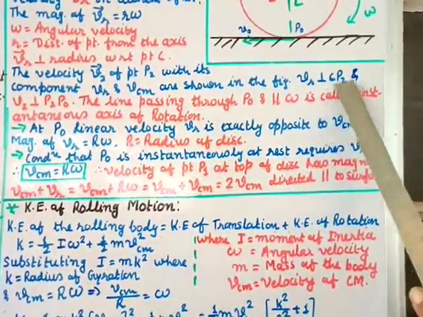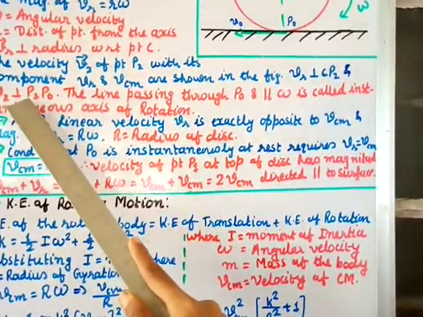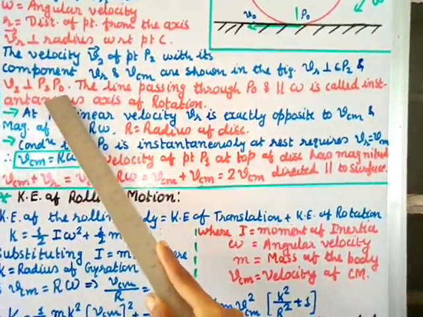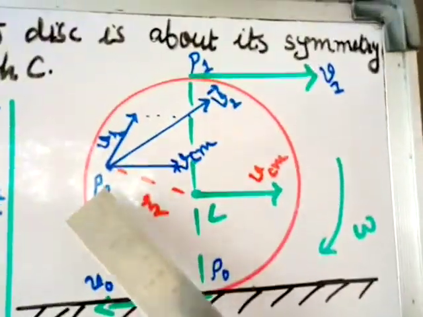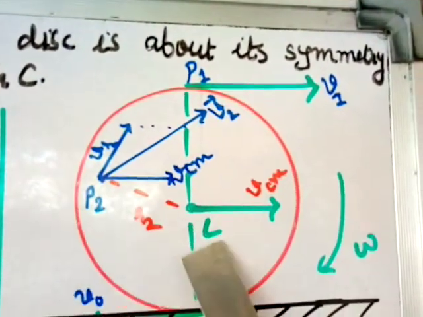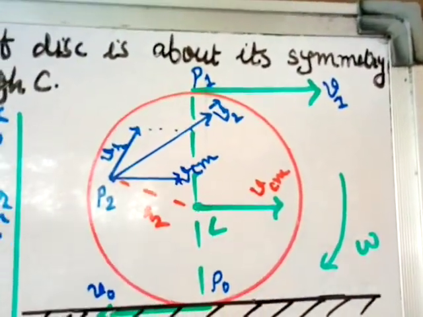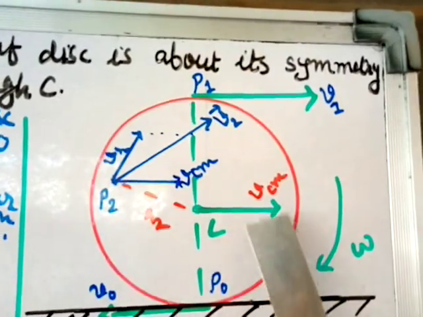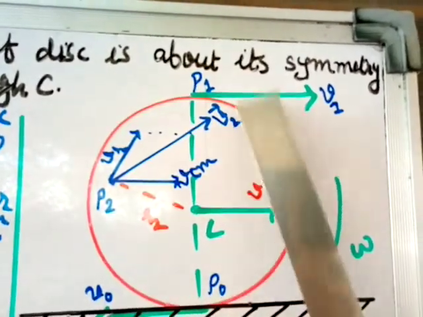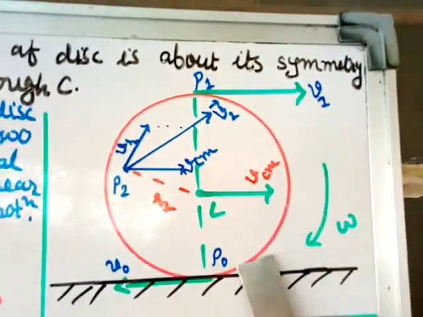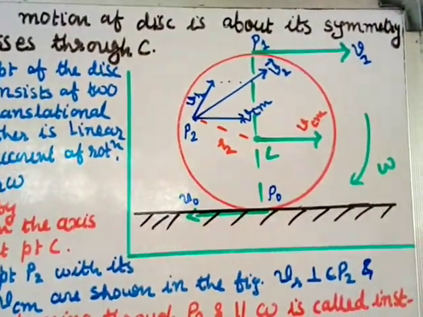VR is perpendicular to CP2 and V2 is perpendicular to P2P0. Now see, this VR is perpendicular to P2C, and VCM is perpendicular to P1P0. Sorry, there is a mistake here, it should be VCM.